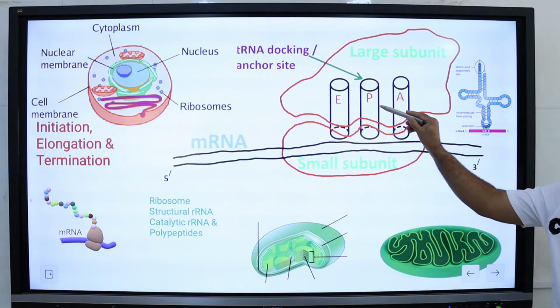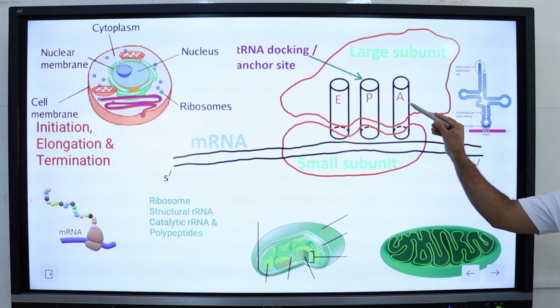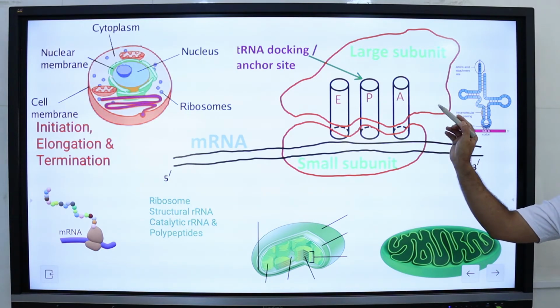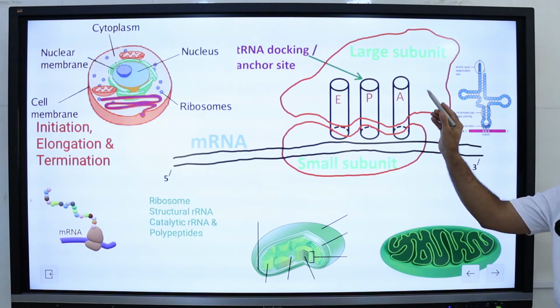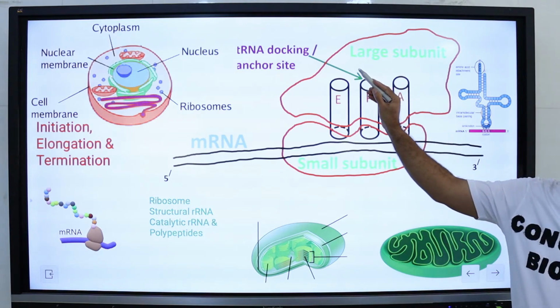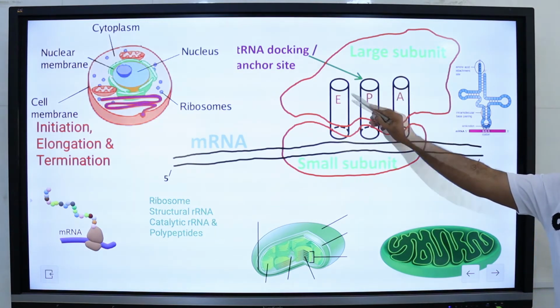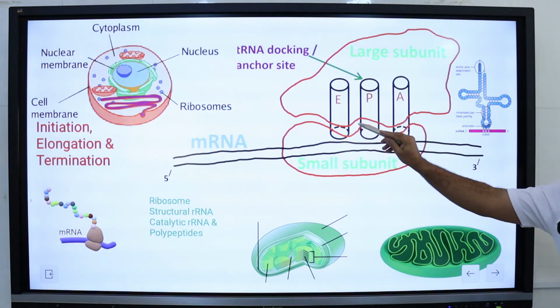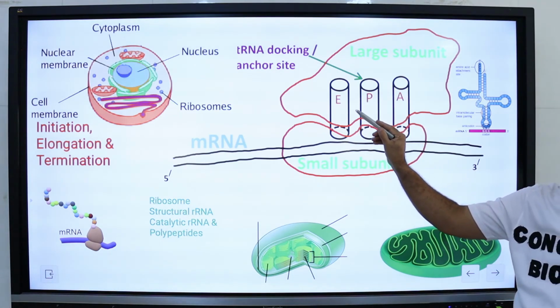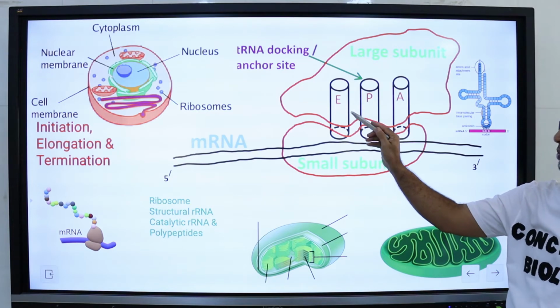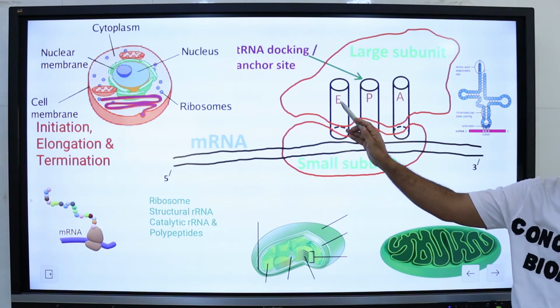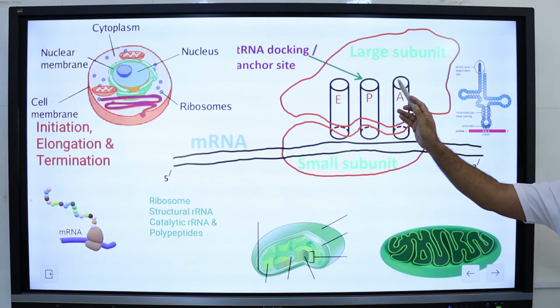The P site is called the peptidyl site that binds the tRNA with the first amino acid, and the A site is called the aminoacyl site that binds the tRNA carrying the next amino acid to be added to the growing polypeptide chain. The E site is called the exit site that binds the tRNA without an amino acid because that amino acid is already added to the polypeptide chain.